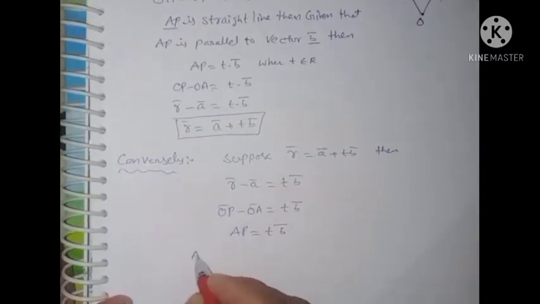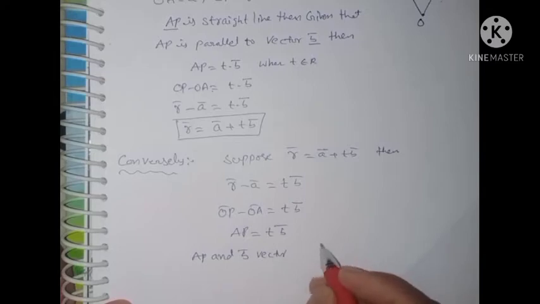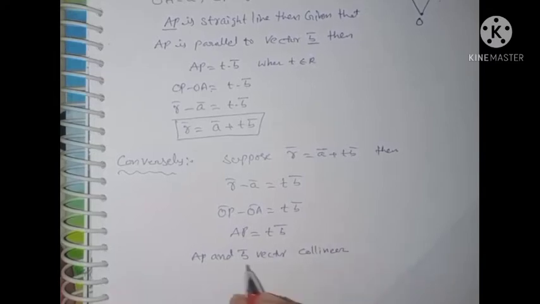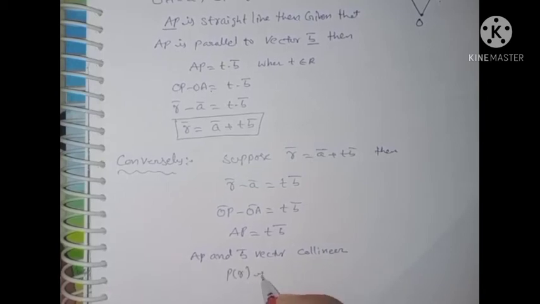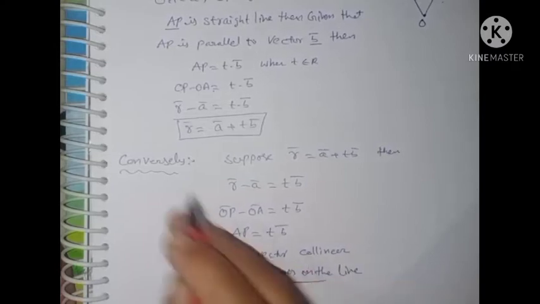Clear? AP is equal to t into B bar. Therefore AP and B bar vectors are collinear. Therefore P of r bar lies on the line. This is the converse proof also.